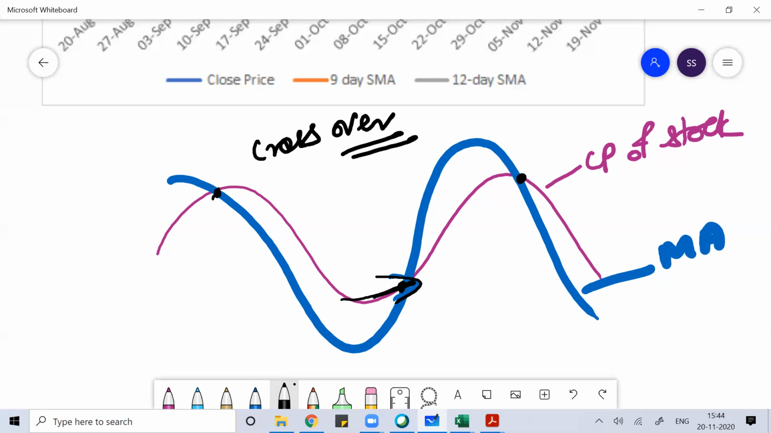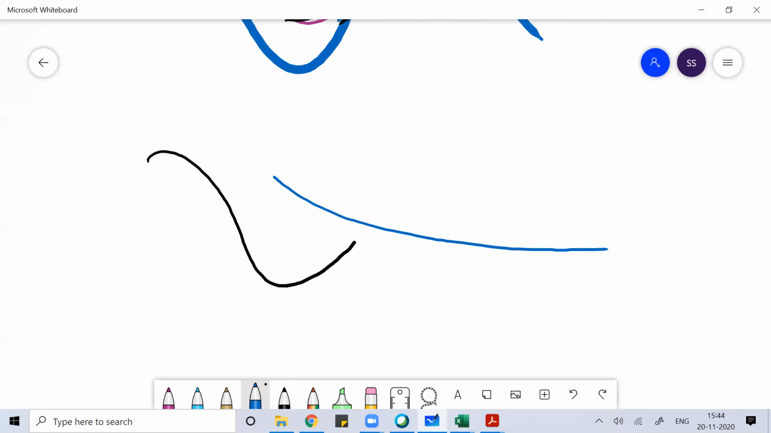Here you need to understand that when we are getting the crossover, it can be of two scenarios. The closing price can cut the moving average from the top, or it can cut the moving average from the bottom. So always understand that whenever the closing price of the stock, suppose this is the closing price and this is the moving average.